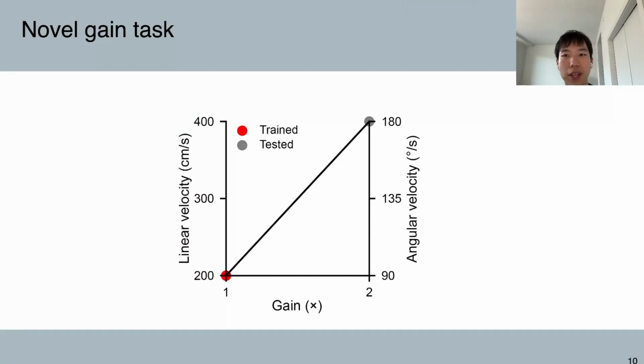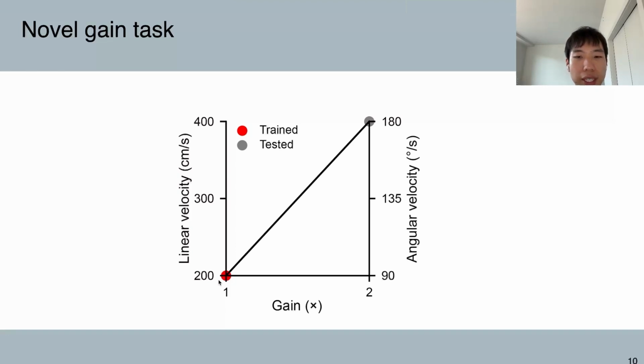So far, we have seen that the modular architecture allows for faster training and better performance in the training task. We also want to know how it performs in novel scenarios. So one thing we can do is to change the task parameter to a novel range. For example, joystick gain, which linear maps motor actions to corresponding velocities in the environment, can be increased.